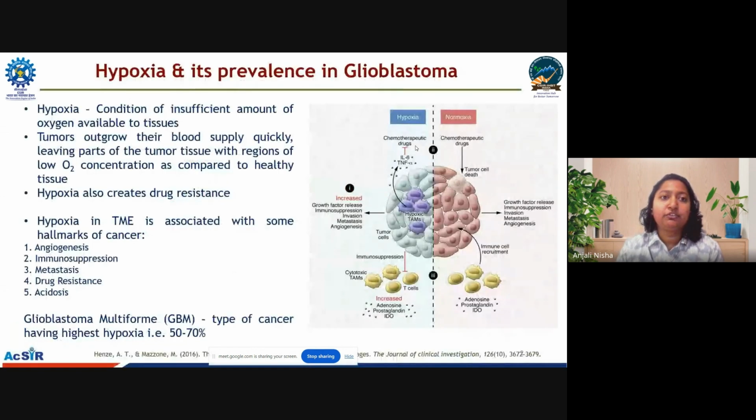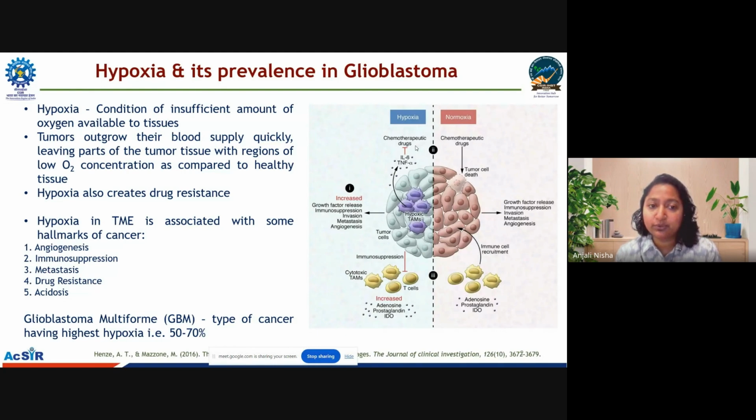Moving ahead, firstly, we need to understand what hypoxia is and how prevalent it is in glioblastoma. Hypoxia is a condition of insufficient amount of oxygen available to the tissues. The hypoxia condition arises because tumors are known to outgrow their blood supply quickly, leaving parts of the tumor tissue with regions of low oxygen concentration as compared to the healthy tissue. Hypoxia is also known to create drug resistance during treatment, and this also decreases the success rate of the conventional therapies.